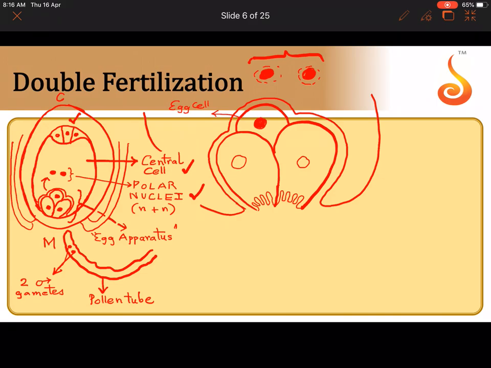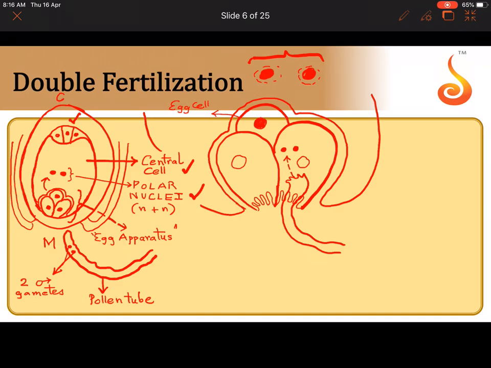Okay, so now what has happened is the pollen tube has entered into the synergid, and the moment the pollen tube enters the synergid, it ruptures and releases the 2 male gametes. See, 1 and 2. The 2 male gametes are released because all this while they were inside the pollen tube.